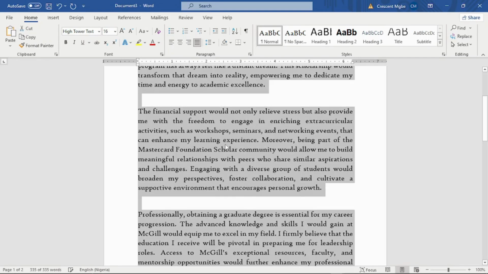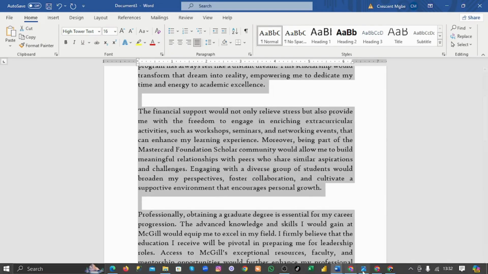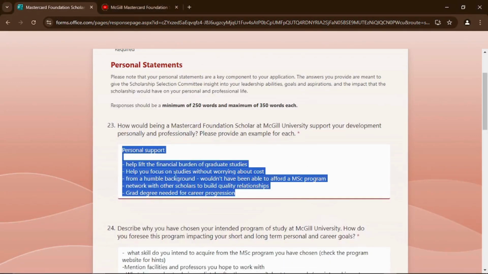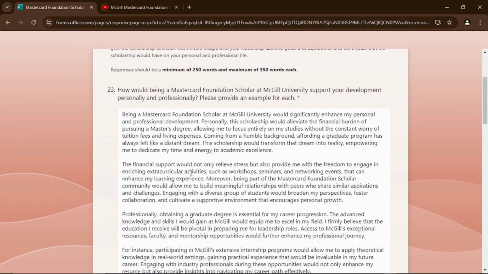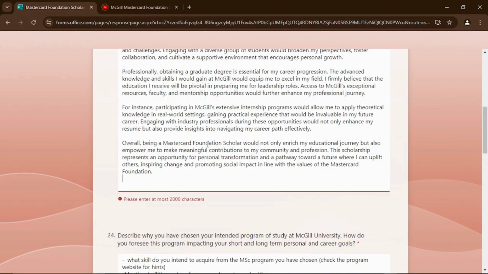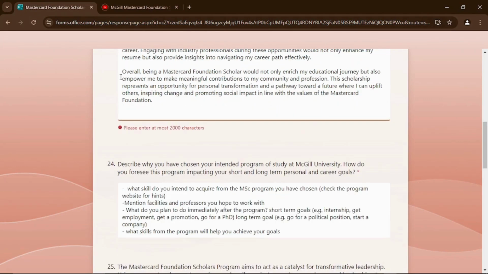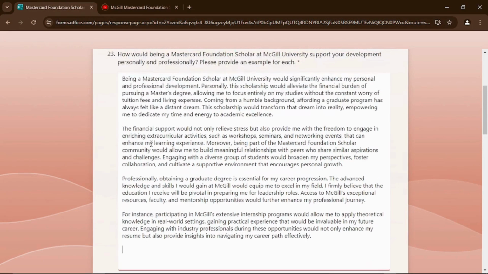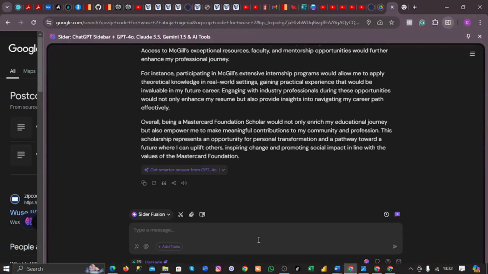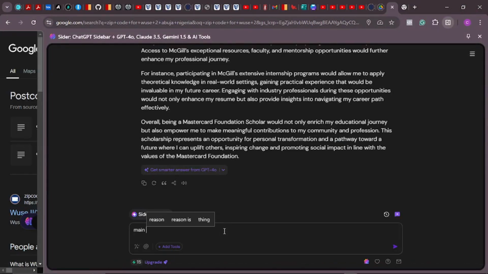So we just copy this. This is good. And we head straight to this place. Then we delete this one and put our own. See, this is amazing, guys. It says please enter at most 2,000 characters. Let's clean this one. Let's see. Okay, fine. I think now we can just go back to ChatGPT and tell it to maintain 2,000 characters.